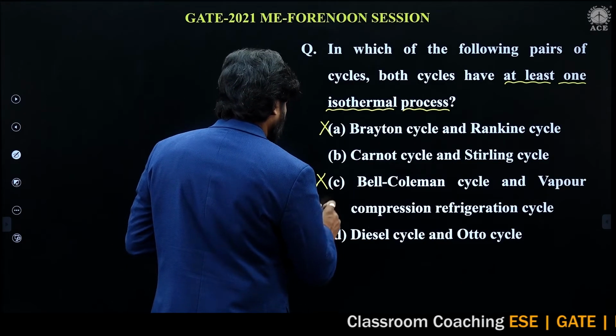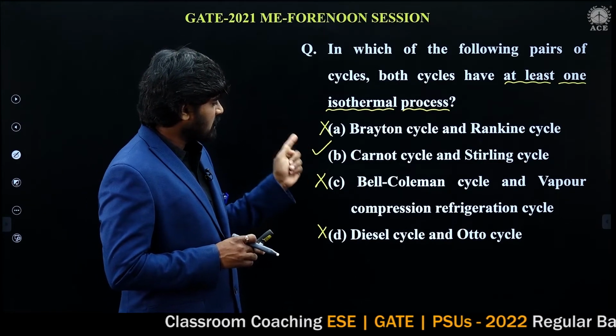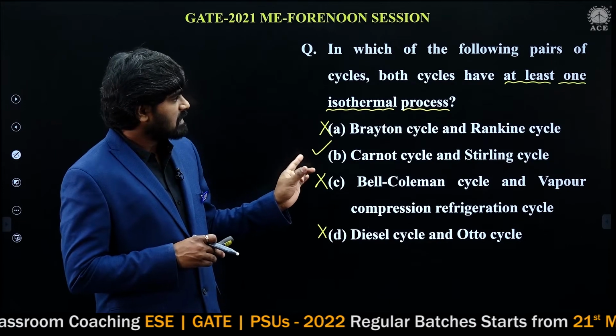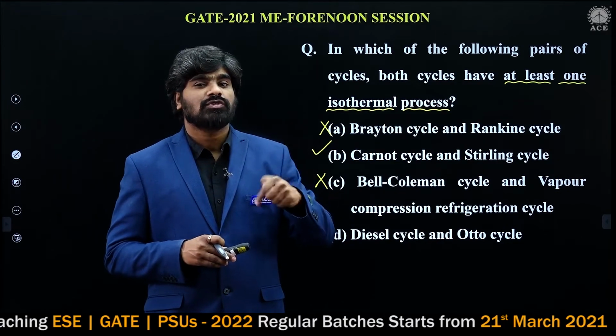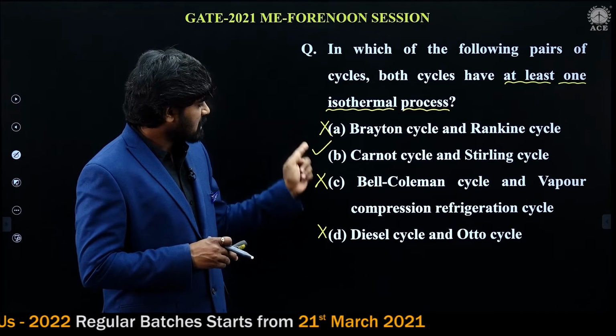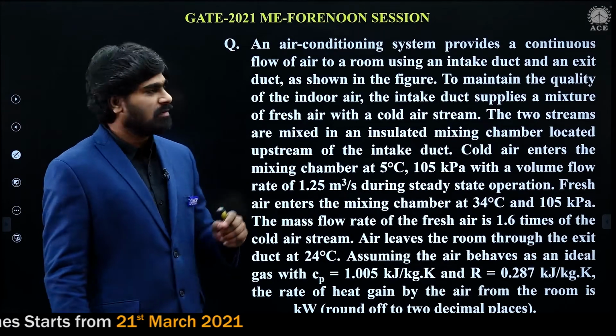Option D is also wrong. So there is only one correct option among A, B, C, D. That is option B, the correct answer. This problem is asking that at least one isothermal process should be present in the cycle. So from these options, the answer is option B. Now let us solve this problem.